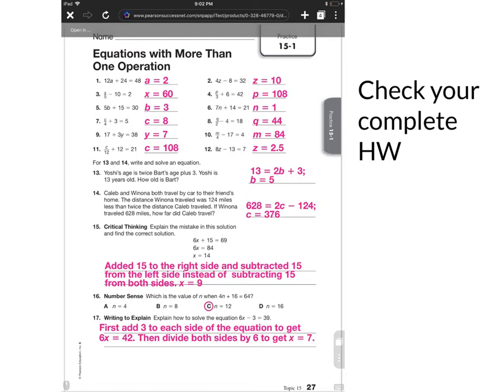Now is your opportunity to check your 15.1 practice homework. Moving on in 3, 2, 1.